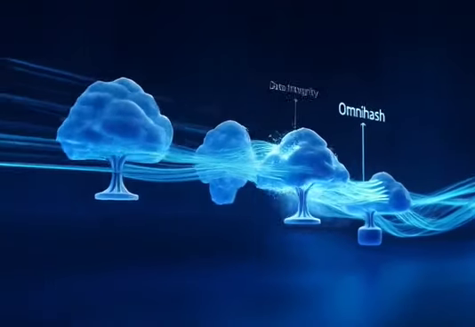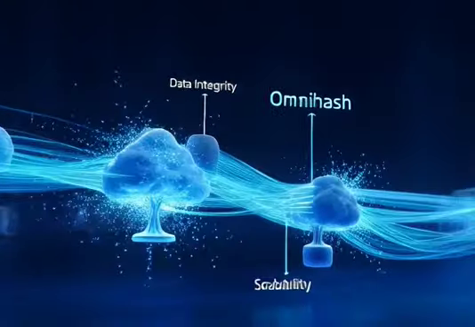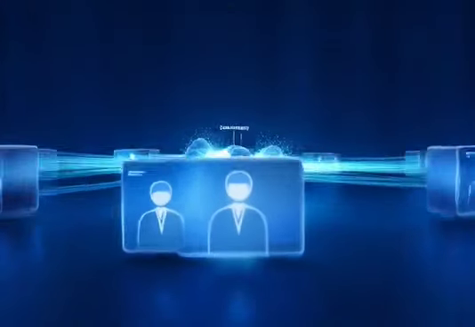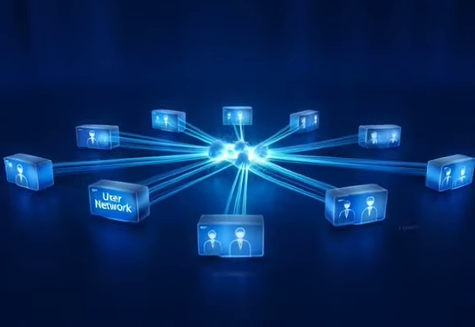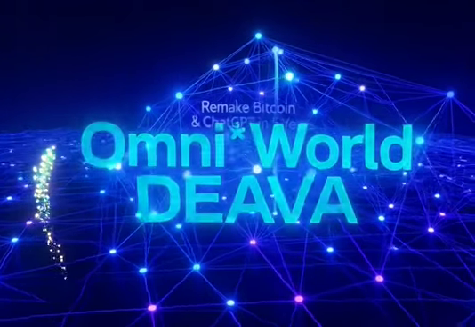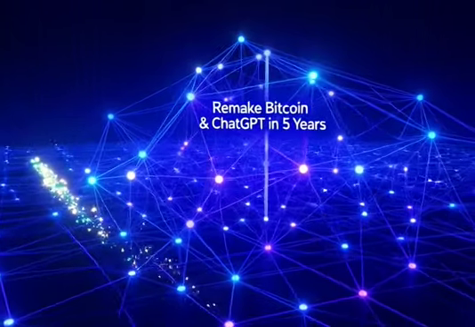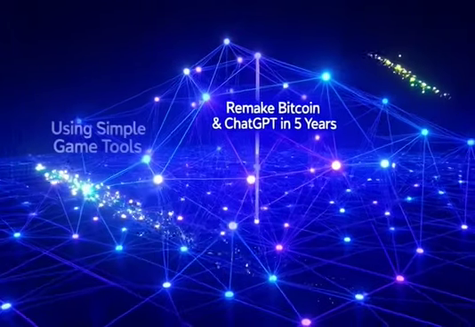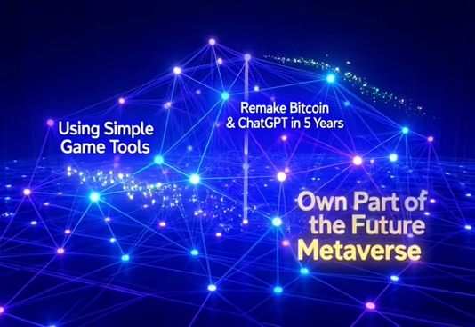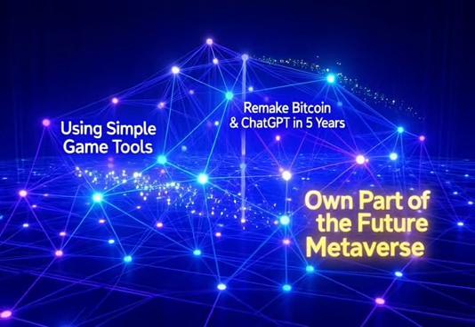DEAVA ensures the benefits of PhosScript and OmniHash are quite literally visible, so that users and programmers are again motivated to participate and recruit associates to grow their own teams and networks. Another way to describe OmniWorld DEAVA is that we will remake Bitcoin and ChatGPT in 5 years, using simple tools like those used in online games, and you immediately own part of this futuristic metaverse, from today, now.